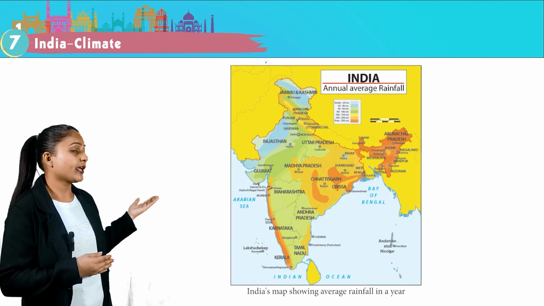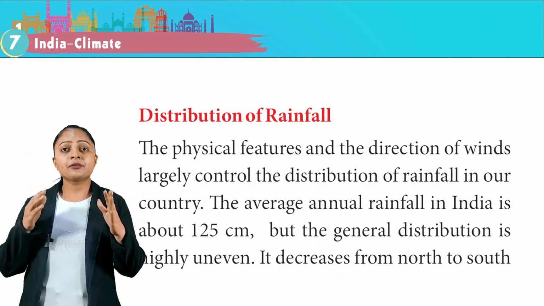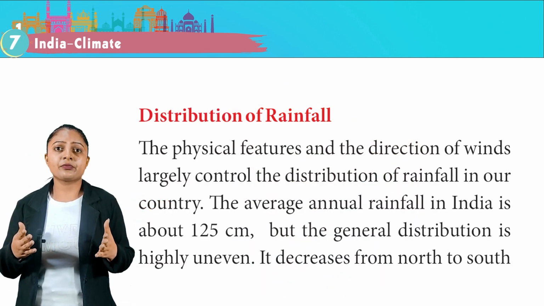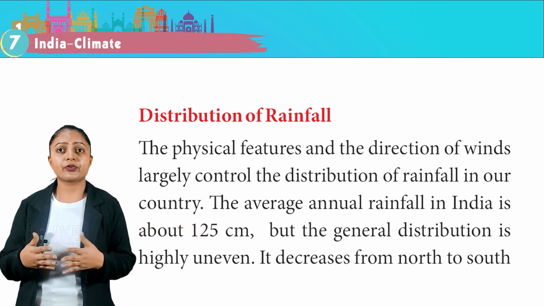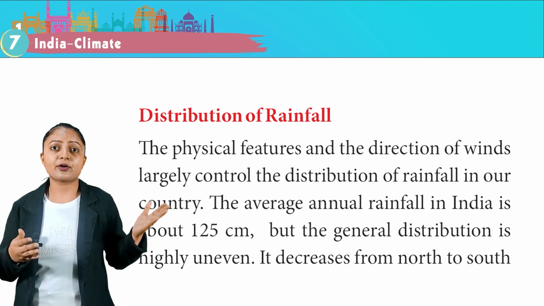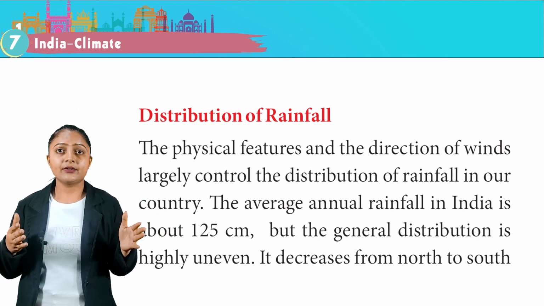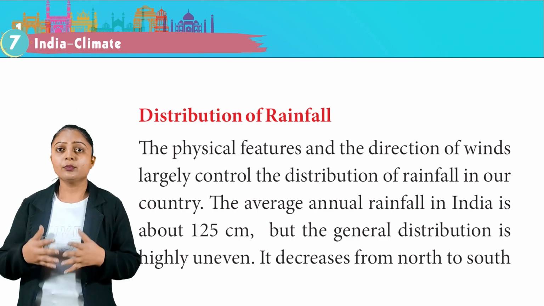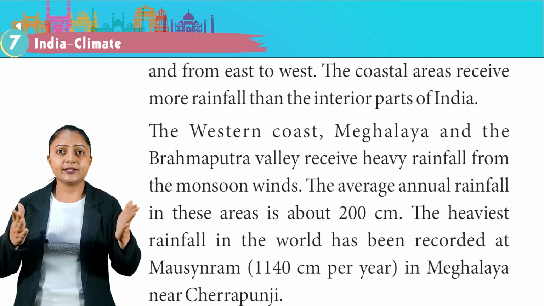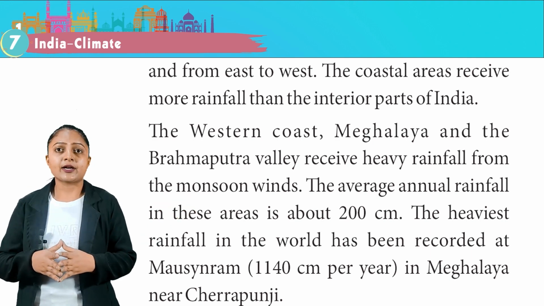India's map showing average rainfall in a year. Distribution of rainfall. The physical features and the direction of winds largely control the distribution of rainfall in our country. The average annual rainfall in India is about 125 cm, but the general distribution is highly uneven. It decreases from north to south and from east to west. The coastal areas receive more rainfall than interior parts of India.